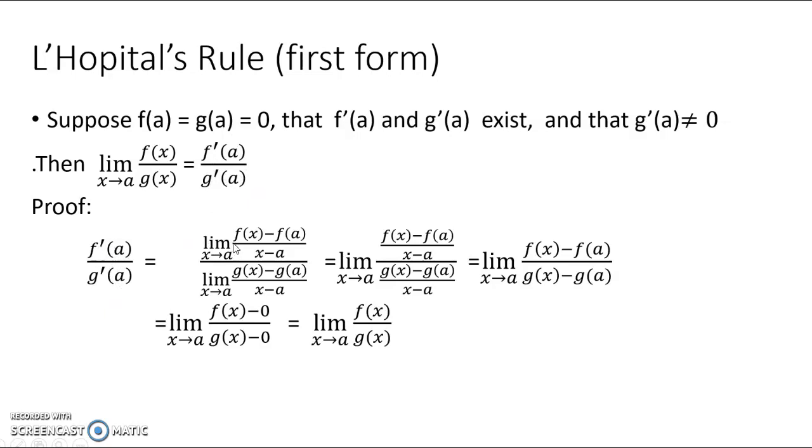By definition, f dash a equals limit x tending to a, f(x) minus f(a) divided by x minus a, and g dash a equals limit x tending to a, g(x) minus g(a) divided by x minus a. I can combine this into one limit: limit x tending to a of (f(x) minus f(a) divided by x minus a) divided by (g(x) minus g(a) divided by x minus a), which equals limit x tending to a, f(x) minus f(a) divided by g(x) minus g(a).